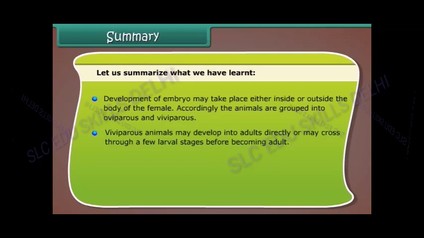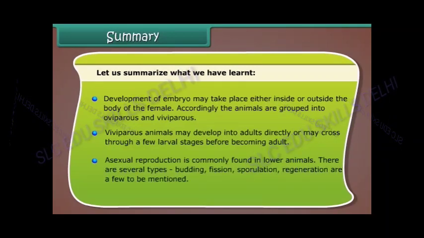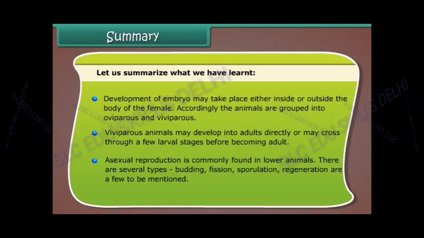Viviparous animals may develop into adults directly or may cross through a few larval stages before becoming adult. Asexual reproduction is commonly found in lower animals. There are several types: budding, fission, sporulation, and regeneration are a few to be mentioned.